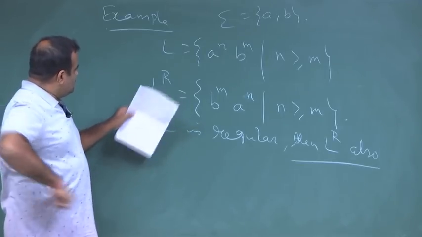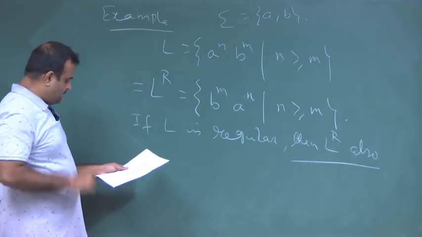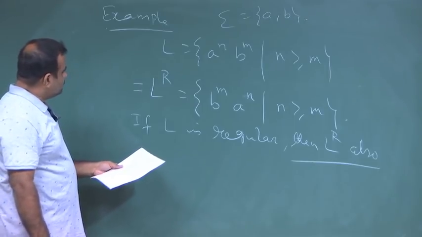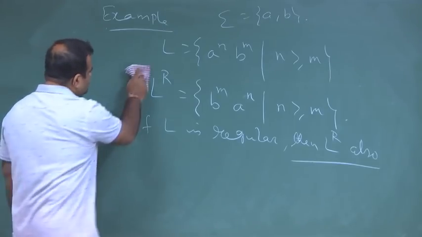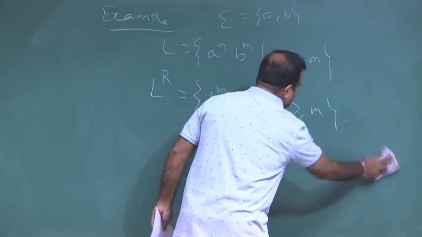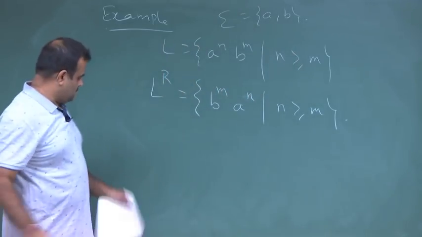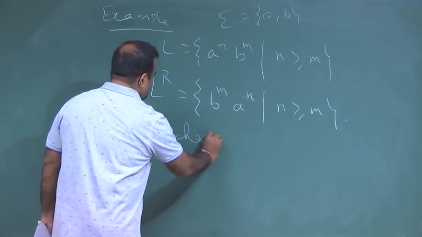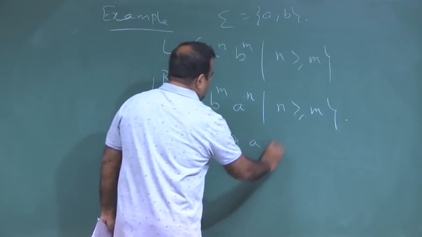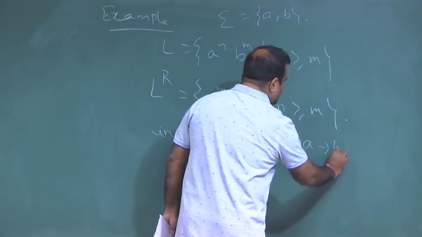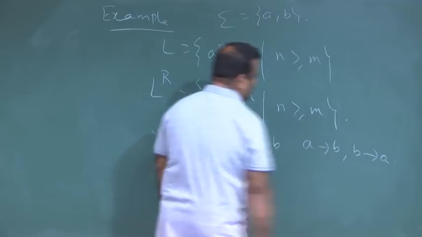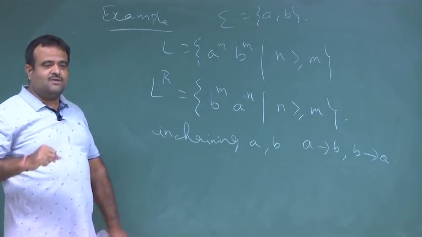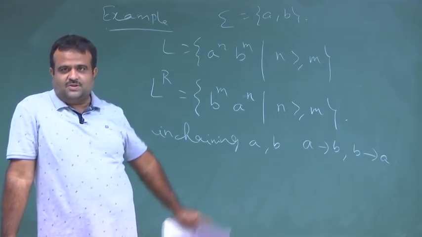Now, in this L1, we just exchange a and b, interchanging a and b. That means a goes to b and b goes to a. This mapping is a homomorphism. We have seen the homomorphism.